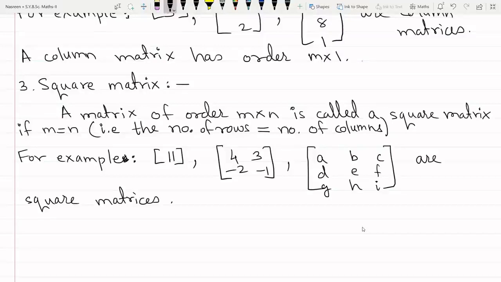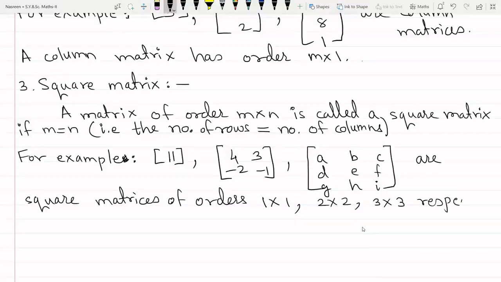What are the orders of these matrices? The first matrix is of order 1 by 1. The second matrix is of order 2 by 2. And the third matrix is of order 3 by 3 respectively. So what can we say about the order of a square matrix?